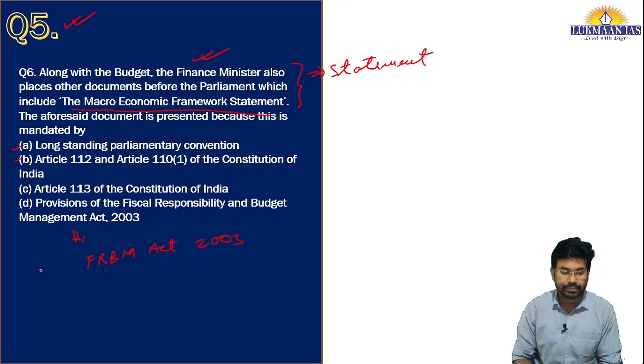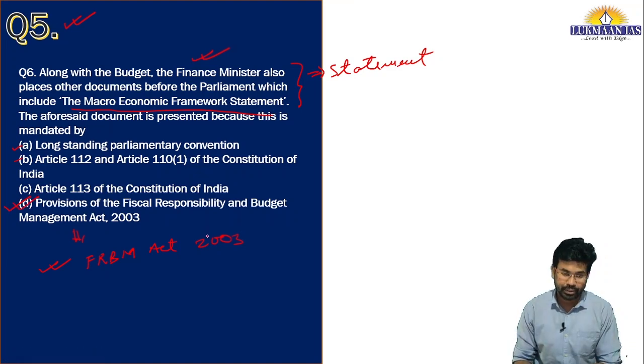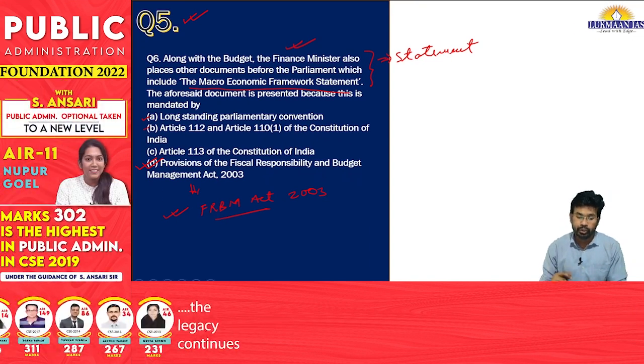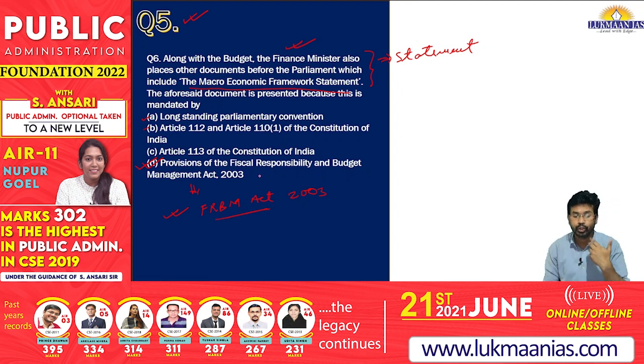FRBM stands for Fiscal Responsibility and Budget Management Act. Option D is correct for this particular question because it is mandated under this act that along with the presentation of the budget, also known as the annual financial statement, the finance minister should also present the macroeconomic framework statement.